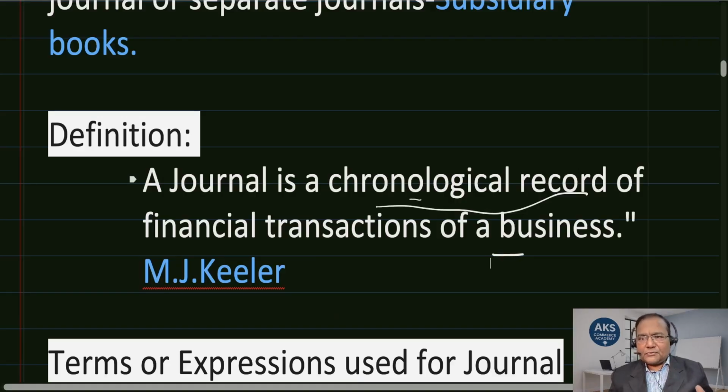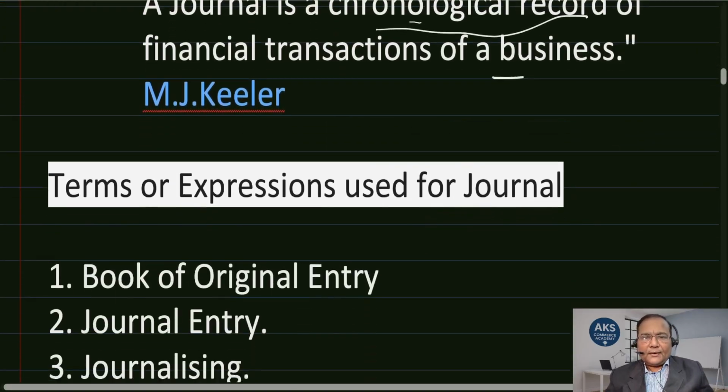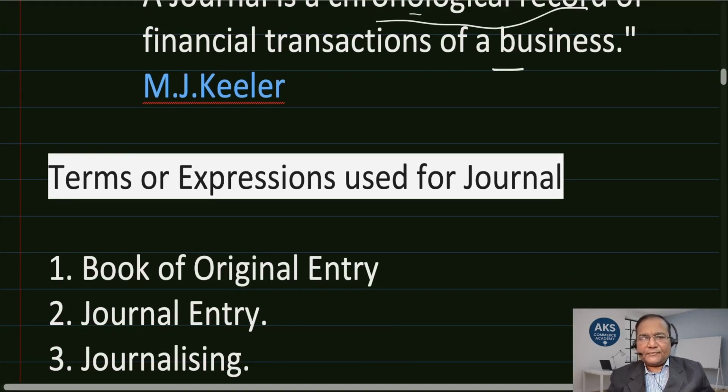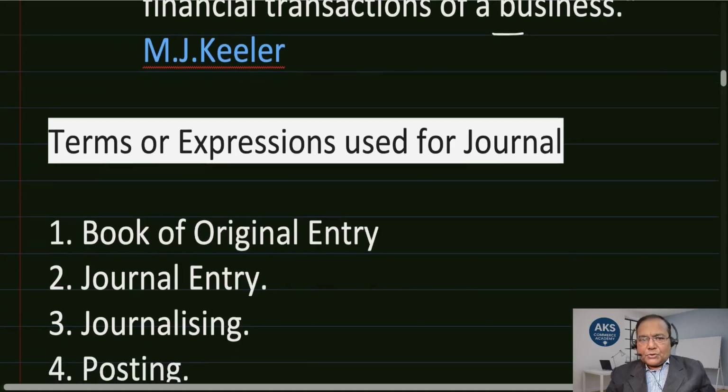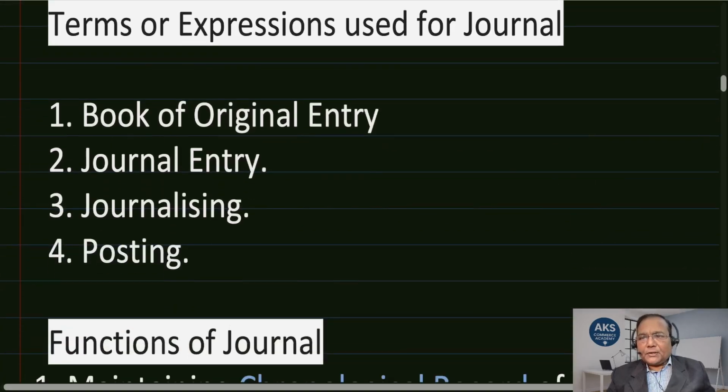All the financial transactions as and when they are happening, as per the principles of recording, we record in the books of account, which is nothing but the journal. This particular definition is given by Mr. M.J. Killer.